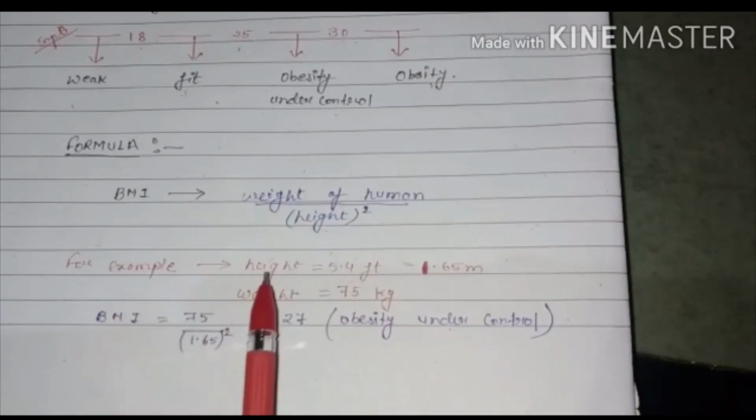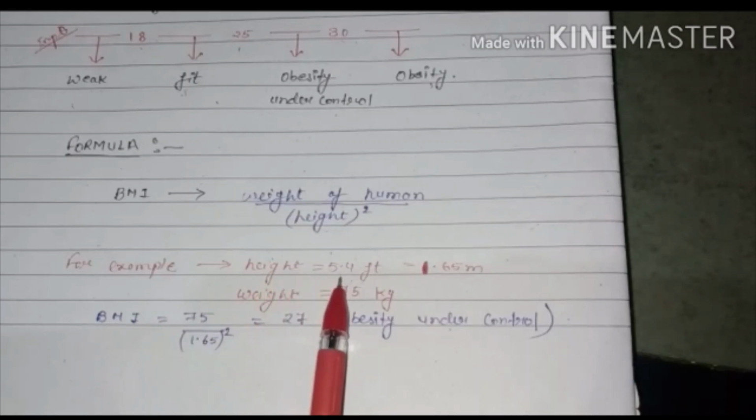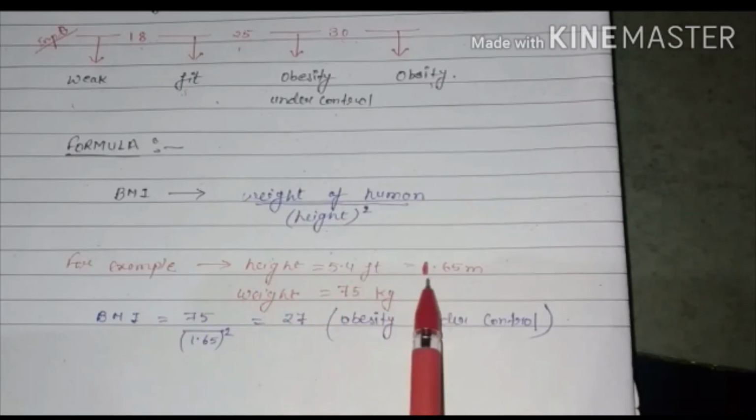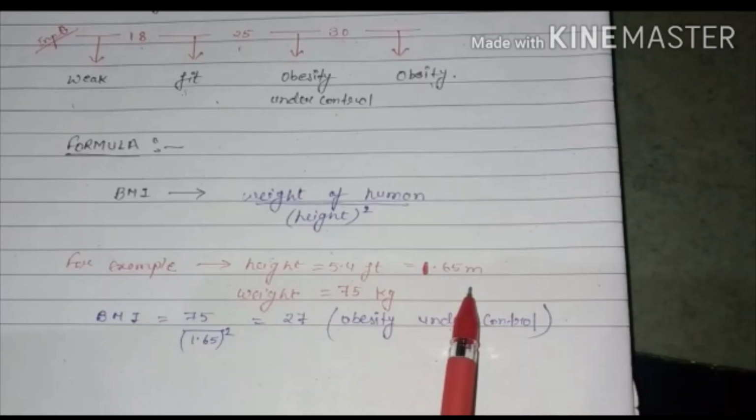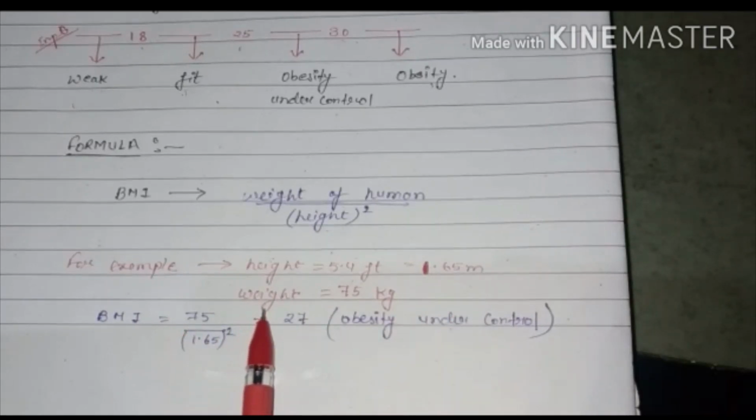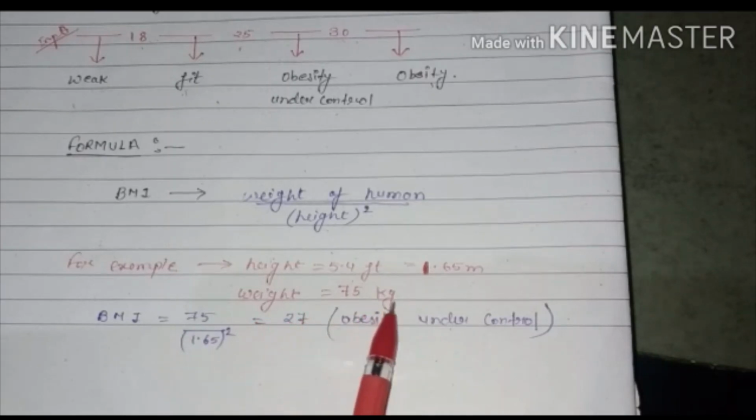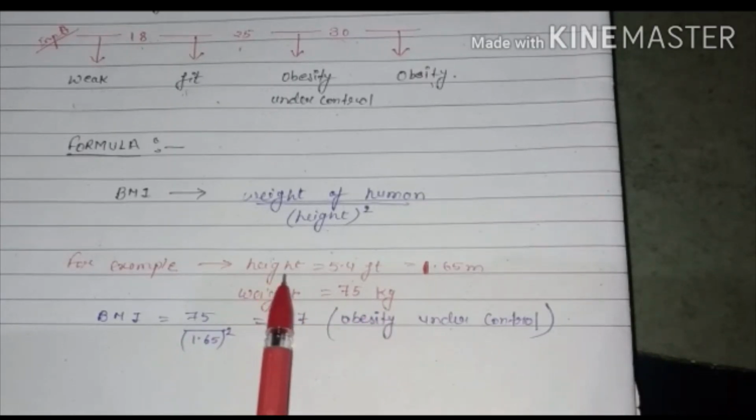For example, some person has a height of 5.4 feet. If we change it into meters, it is 1.65 meters. You can calculate it yourself. The weight is 75 kg. Now we know both height and weight.